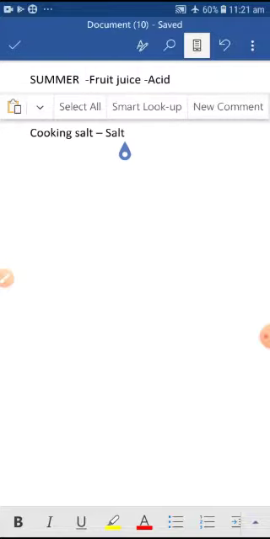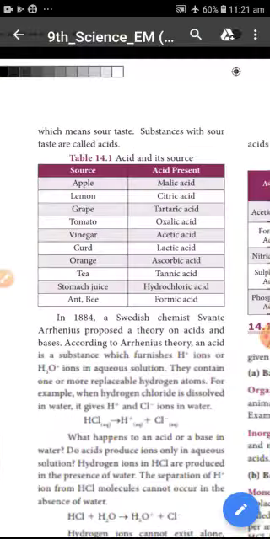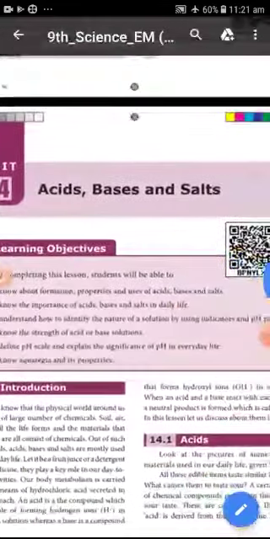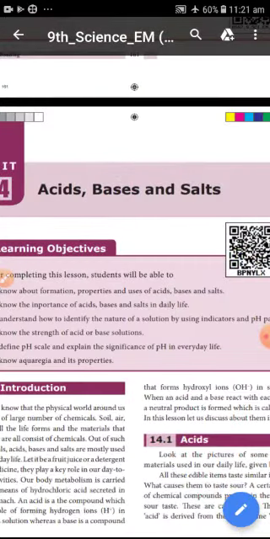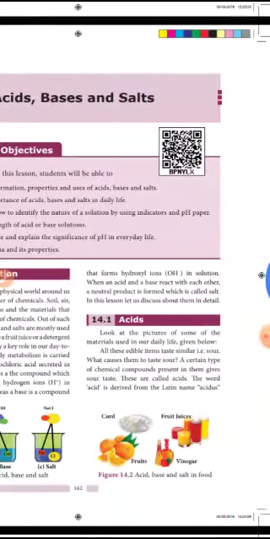Today, we learn about the topic acid, base and salt. First we learn about acids. The word acid is derived from the Latin name acidus, which means sour taste.